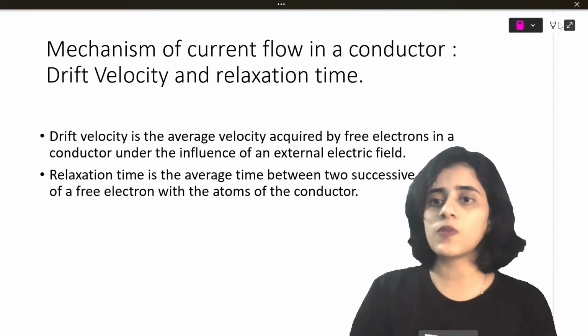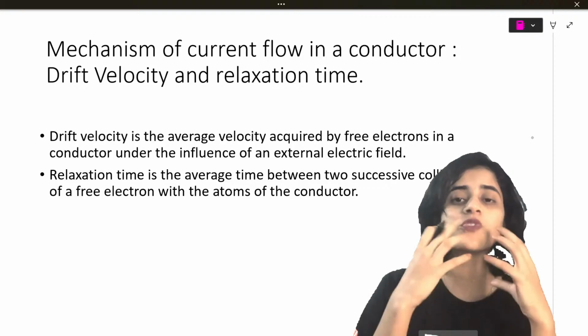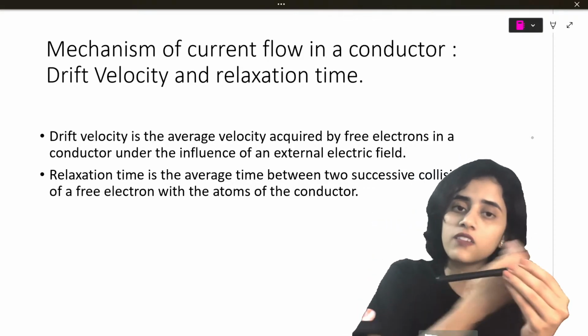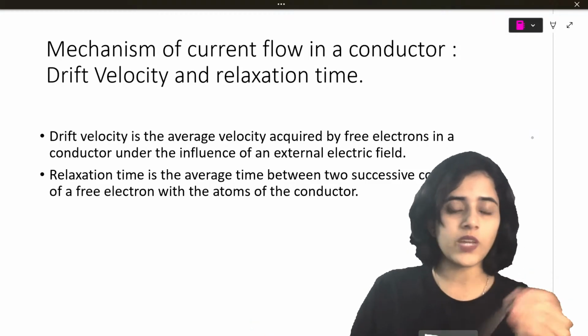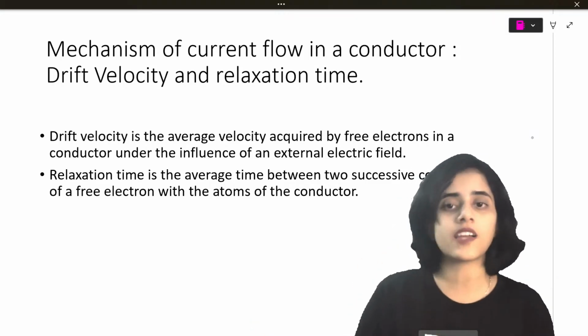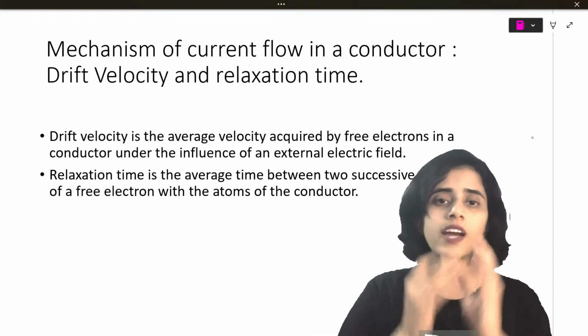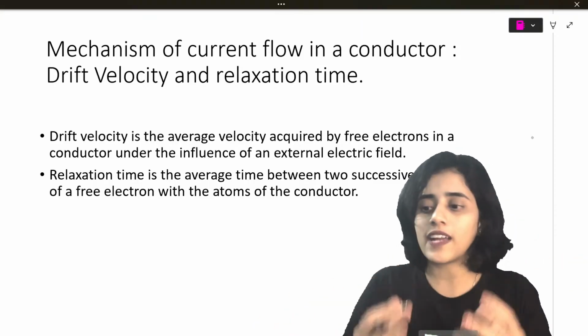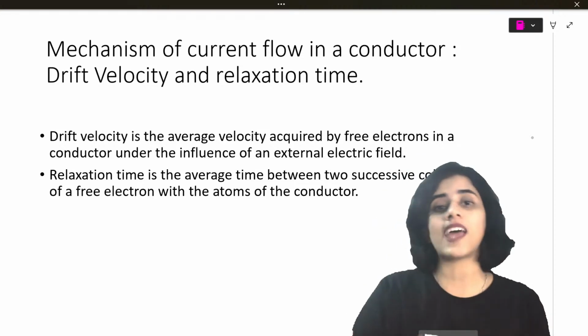First we will start with the mechanism of current flow in a conductor. What does that mean? That means how current flows in a conductor. Right now you know current flows because electrons flow in the conductor, but we are going to see how that happens.